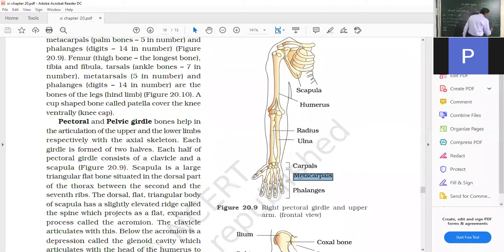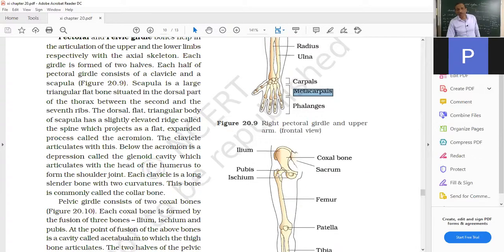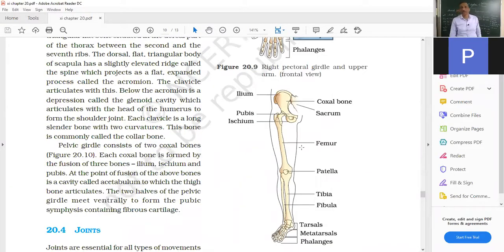So in the hind limbs we have the femur, 1, the longest bone of the body, which is found in the thigh. It appears shorter than the radius, tibia and fibula. The bones of the calf region appear longer than the thigh bones. But in fact, when we see the bones, we find that the femur is the longest and the strongest bone in the body.